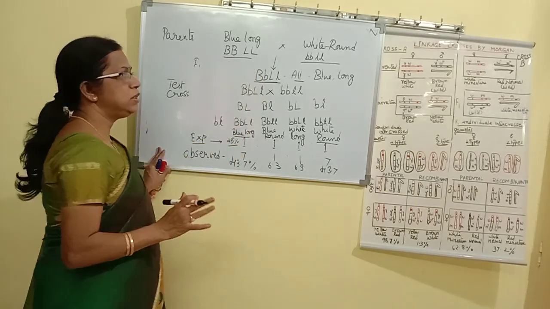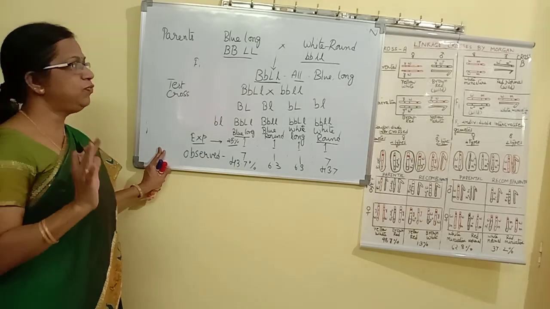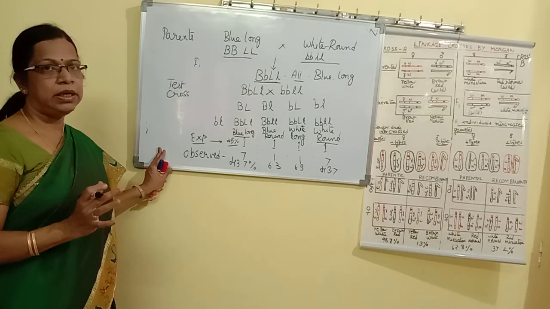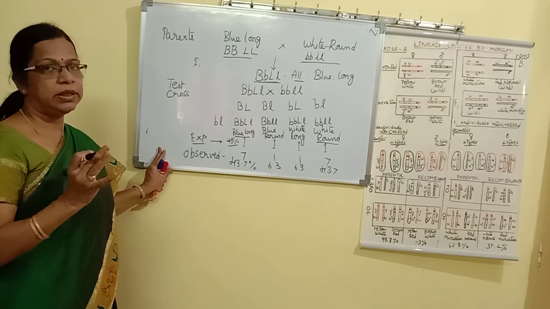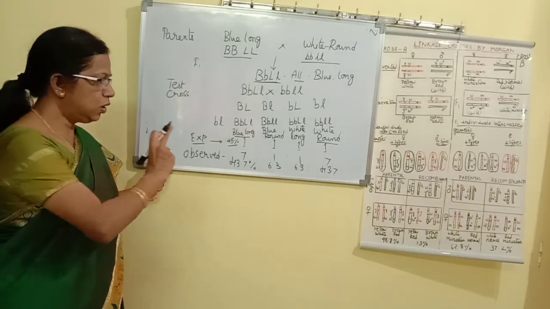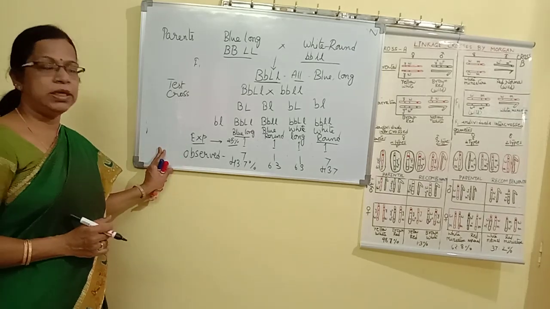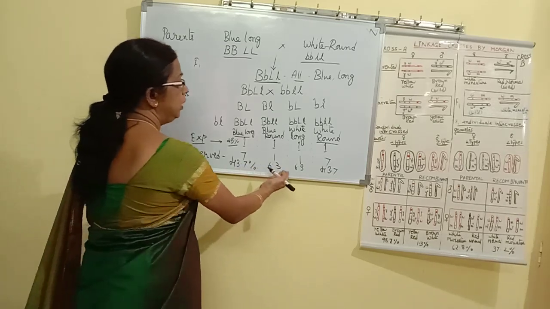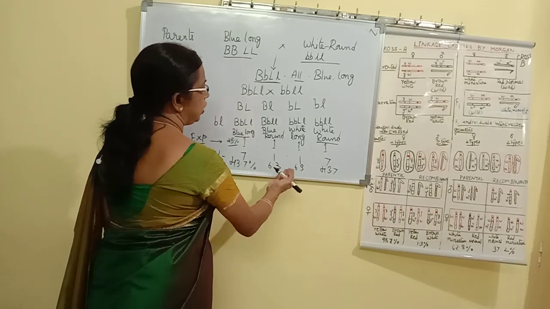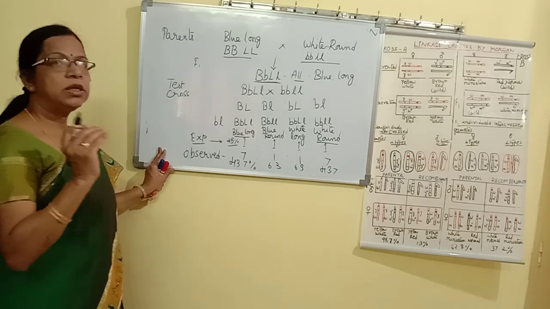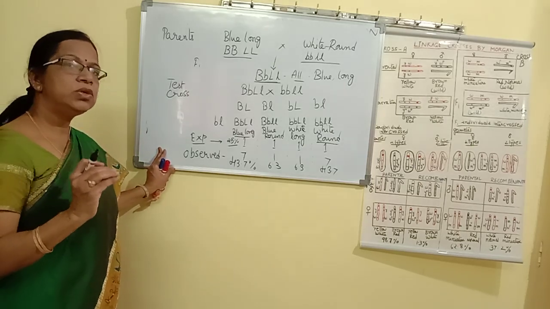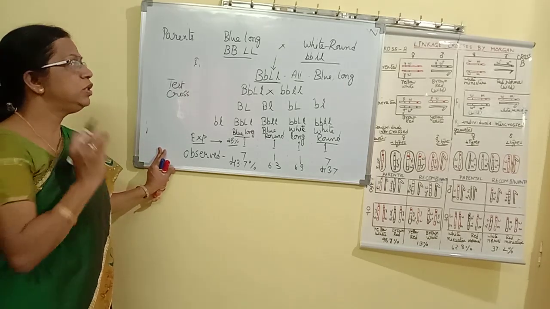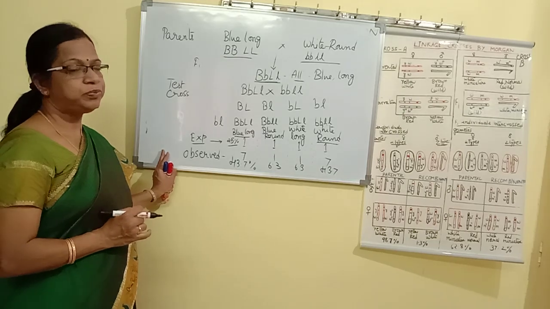So what are the genes considered? Blue color, the color of the flower, and the shape of the pollen grain. So they were linked together. That means their recombination percentage is very less. It is coming to only this much, 6.3. It comes to around 12.6. Recombination percentage is very less. So it is considered that the two genes show linkage.